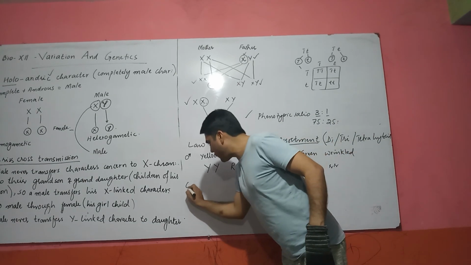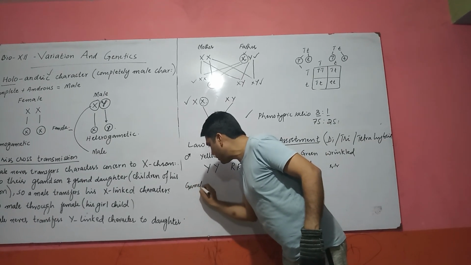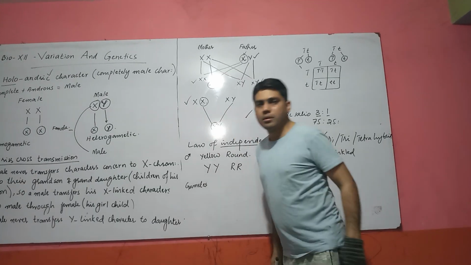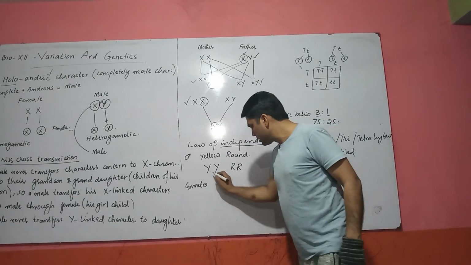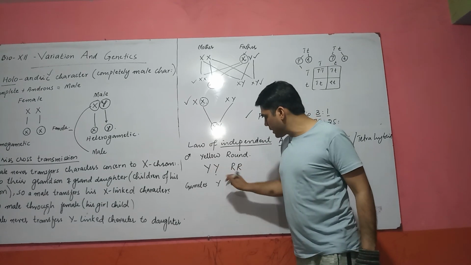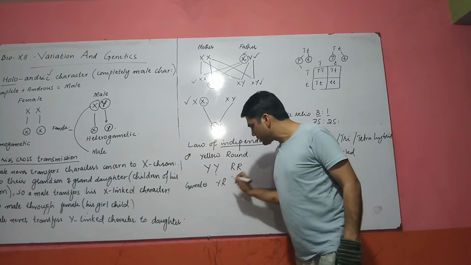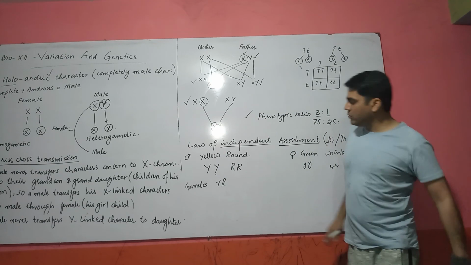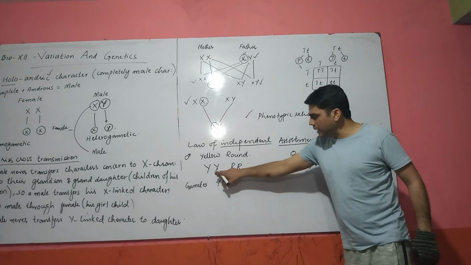When we form gametes, as you know, the gametes are haploid cells. So one allele from this character and one allele from this character go into each gamete. Means these are the gametes. All the gametes form like that.